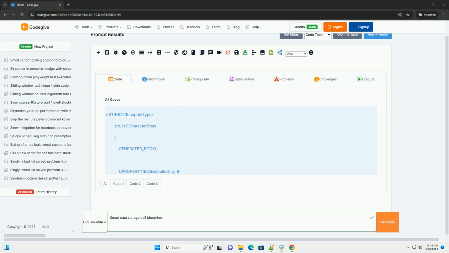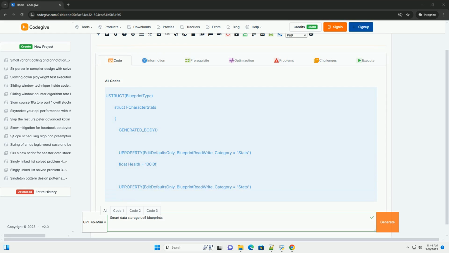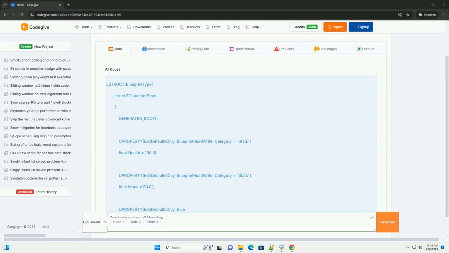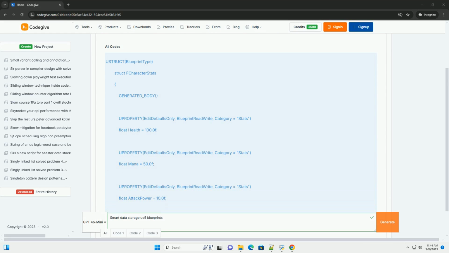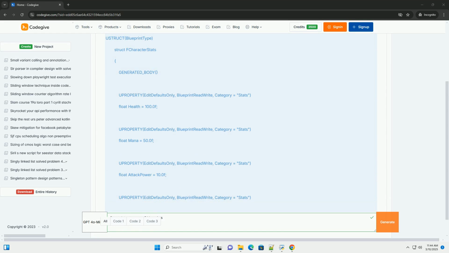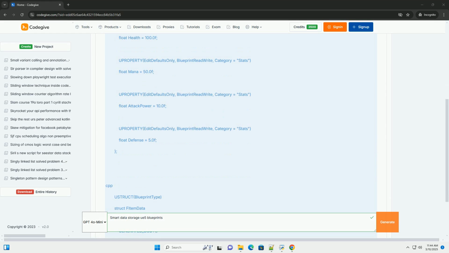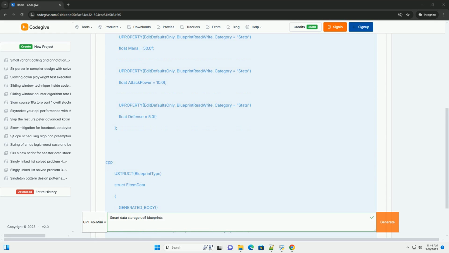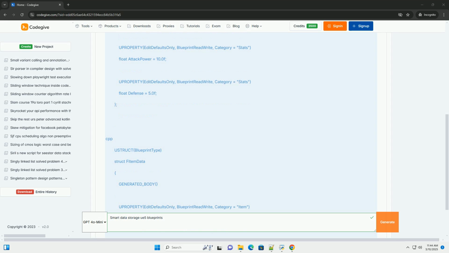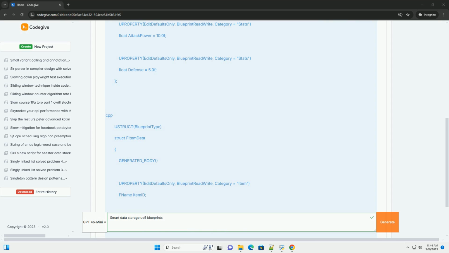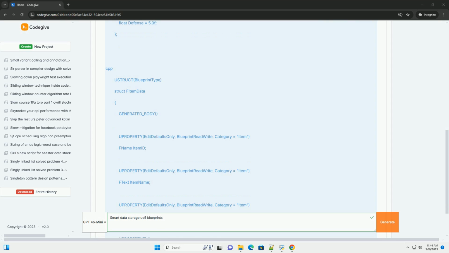OK, let's dive into smart data storage in Unreal Engine 5 Blueprints, a powerful method for managing and accessing game data efficiently. This tutorial will cover the concepts, techniques, and code examples you'll need to implement a robust smart data storage system within your blueprint-driven projects. Introduction: the need for smart data storage.